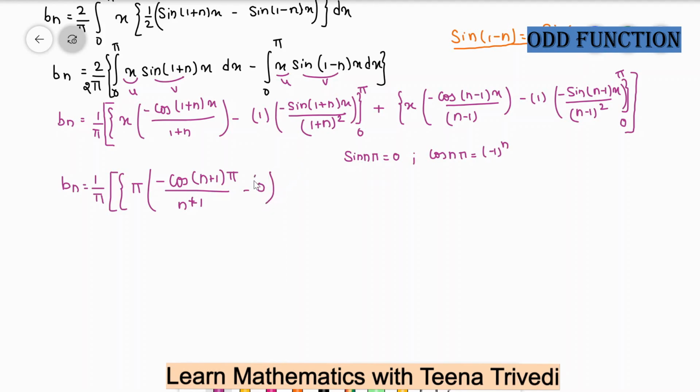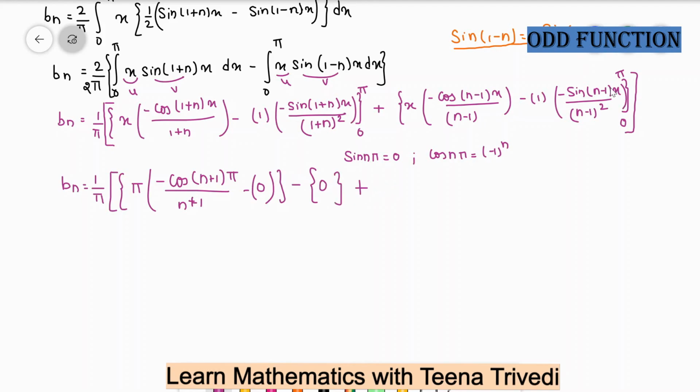When you apply the lower limit, this is your upper limit minus lower limit. So your lower limit will be 0, because 0 multiplied with something is 0, and this term will be 0 because sine 0 is 0. So your lower term will be 0.